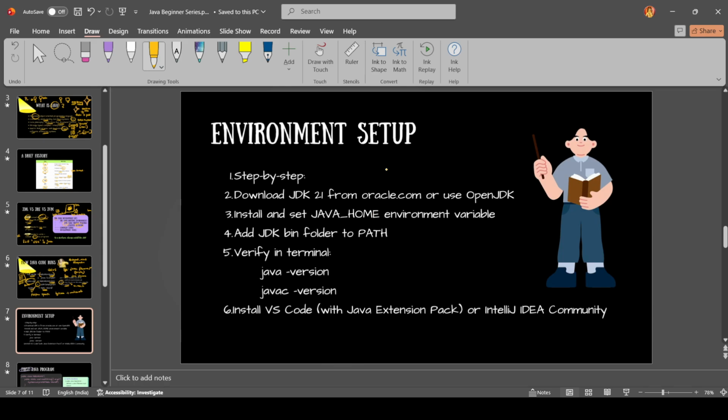So moving on to the next, please set up the environment. To run Java code, you cannot simply run it without any setup. First you need to download JDK 21 from oracle.com or use OpenJDK. Just go to the website.